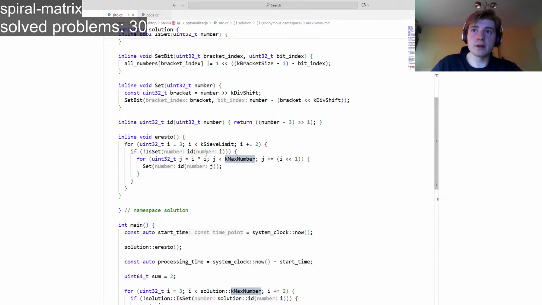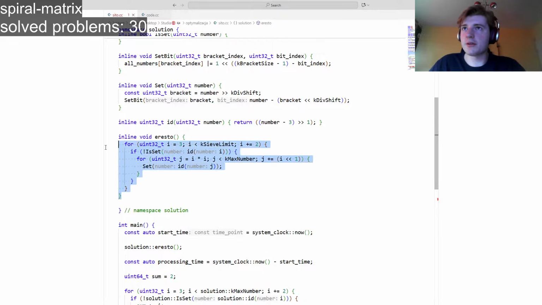I believe the biggest improvement here is this limit, and that you are skipping here. This is I times I, no, this is I times 2, right? Also, you do I times 2, not plus I, because you don't want to check every multiple, since some of those multiples will still be even. So you only want to check odd multiples. That's why you iterate plus I times 2, or I shifted to the left. Yeah, so that's the algorithm.